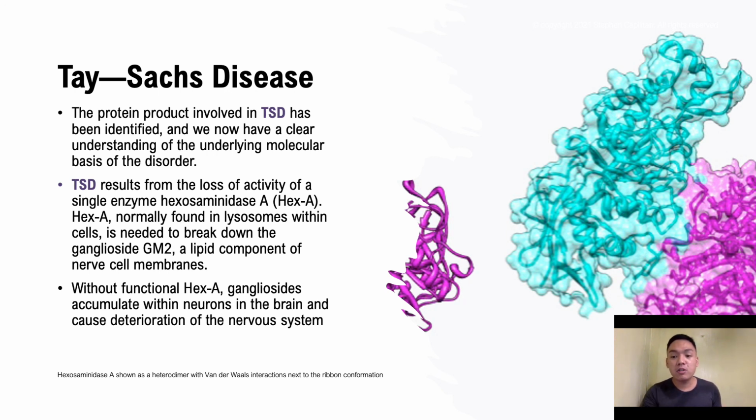The responsible gene is located on chromosome 15, and it codes for the alpha subunit of the hex A enzyme. More than 50 different mutations within the gene have been identified that lead to TSD phenotypes. And that's the end of my presentation. It's all about Mendelian genetics.